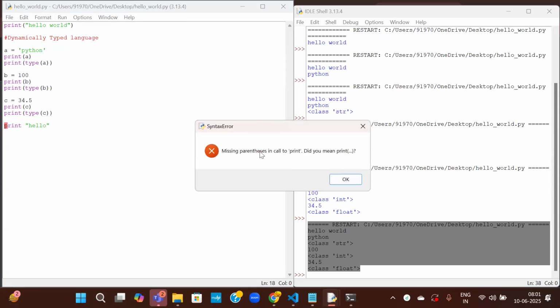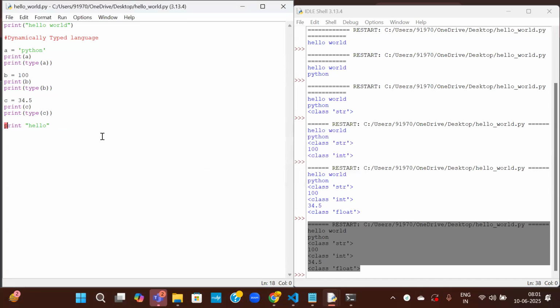See here, missing parentheses in call to print. Did you mean print? Everywhere we are writing in brackets. Whatever you want to print, we have to write it in the brackets. It is giving the syntax error here. So let us say here, I'll write word. This is also a syntax error.